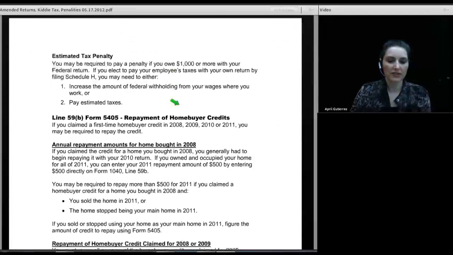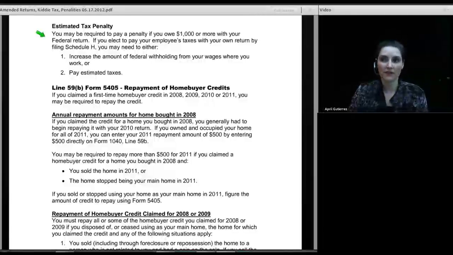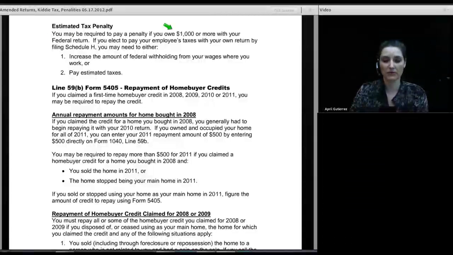So moving on to the next page, page 17 in the manual, estimated tax penalty. Now it stands to reason that the amount of tax owed on that $12,000 of nanny wages was fairly substantial, over $2,000. In a situation like that, you could have a taxpayer find that they owe with their return more than they want to owe. Therefore, when you do have a household employee, you either need to bump up your withholdings on your job or start making quarterly estimated tax payments. And if you fail to make the quarterly estimated tax payments, and when you file your return you owe $1,000 or more, you may owe an estimated tax penalty.